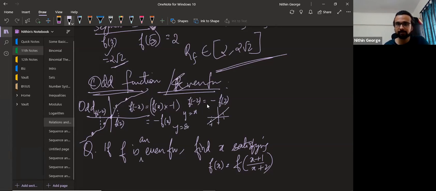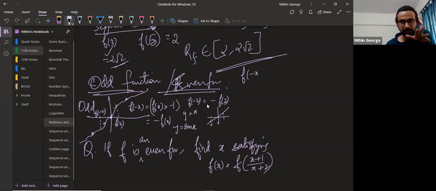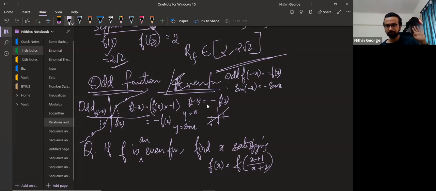Next, y equal to sine x is also an odd function. Think of it algebraically now. Whenever you have f of minus x equal to minus of f of x, you have an odd function. So what is sine of minus x? You already know that it is minus of sine x. The graph works out fine. All right. Are you getting this, guys?